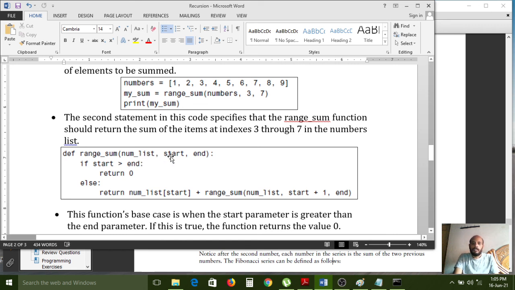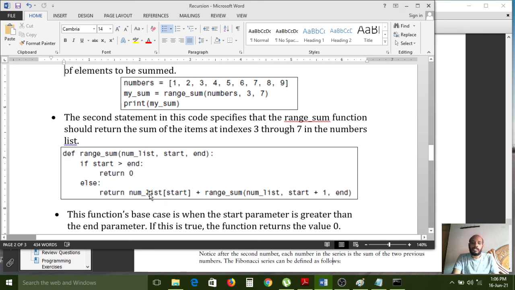And the start index is 3. End index is 7. If start greater than end, nothing but 3 greater than 7, the start variable is replaced with 3 and the end variable is replaced with 7. If 3 is greater than 7, is the condition satisfied or not? No. 3 greater than 7 should be false. Then the else statement will execute.